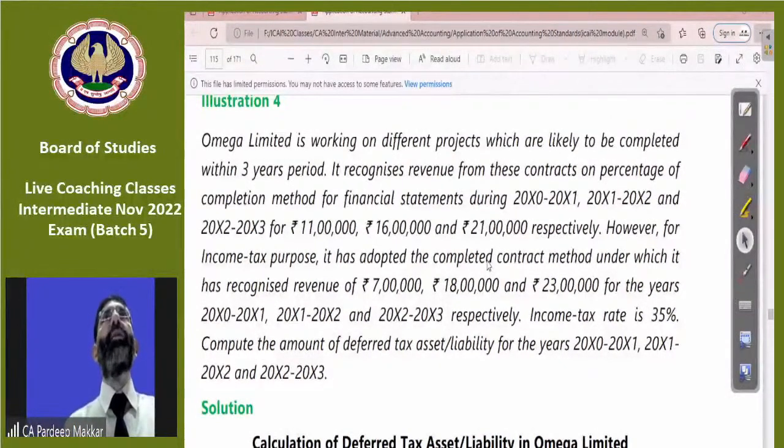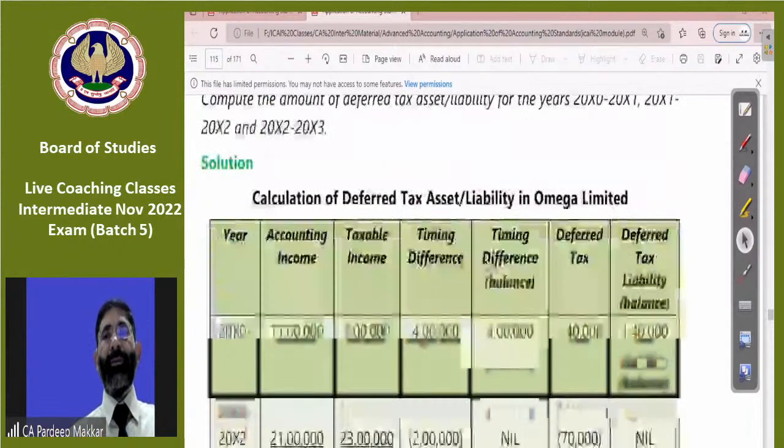It recognizes revenue from these contracts on percentage of completion method for financial statements during years 11, 12 and 13. However, for the income tax purpose, we have adopted completed contract method, which has recognized revenue of 7 lakh, 18 lakh and 23 lakh. Income tax rate is given to you. So you have to calculate the deferred tax asset and liabilities.